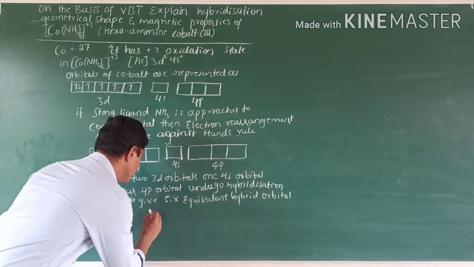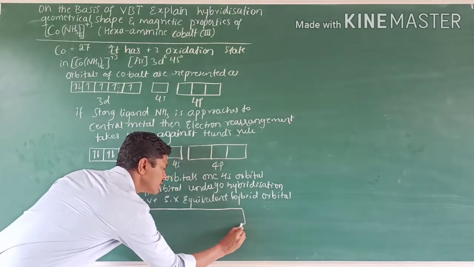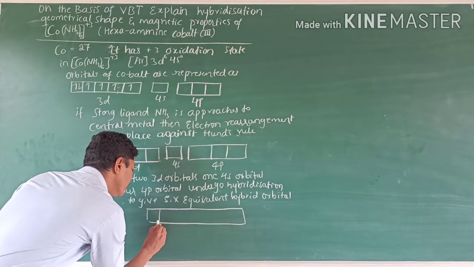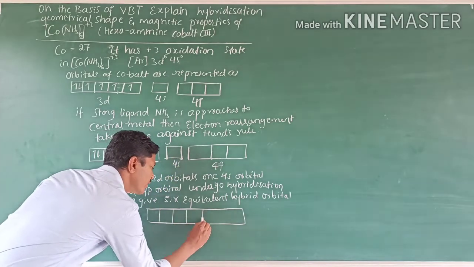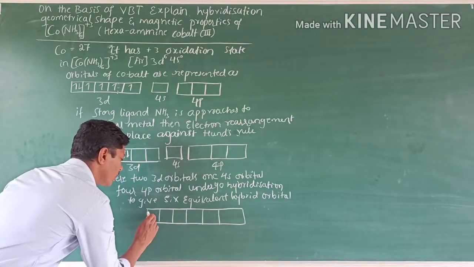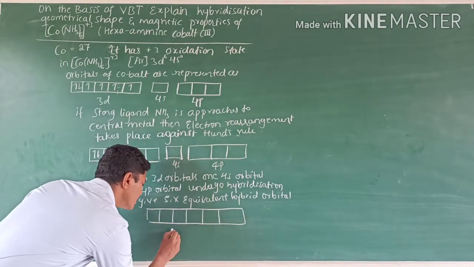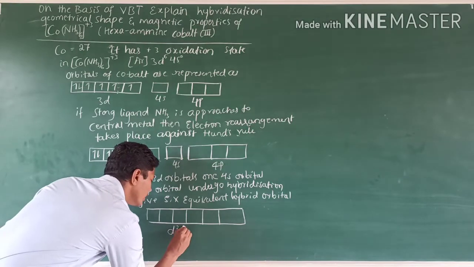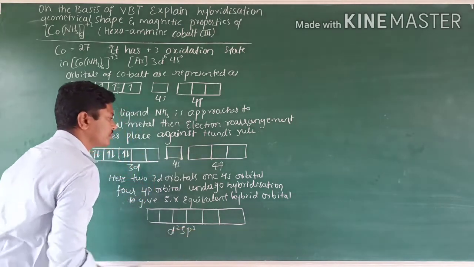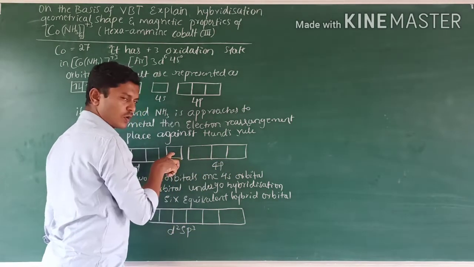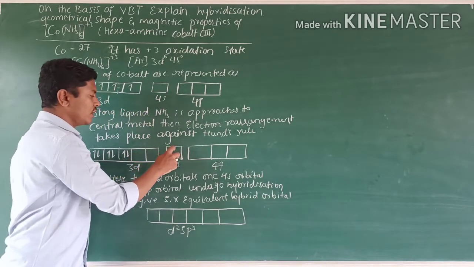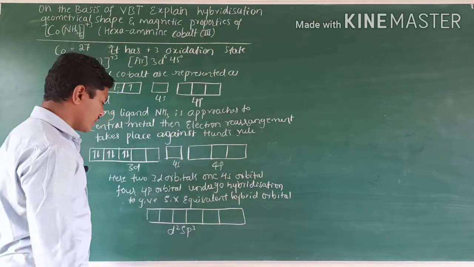They are represented as 6 hybrid orbitals. Those are all empty, six d2sp3 hybrid orbitals.